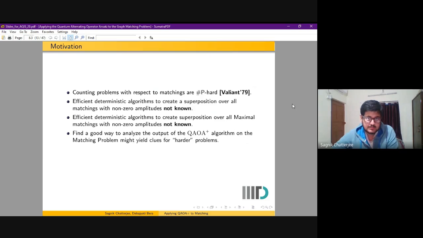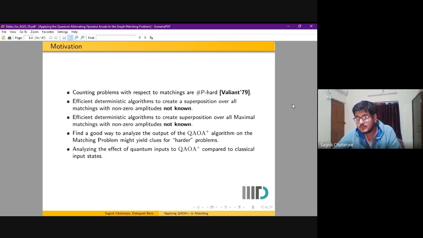Using matching as an underlying problem, we wanted to develop a framework so that we can use and analyze this algorithm for other harder problems like independent sets or vertex covers, for which even the search problems are NP-complete. Finally, we wanted to theoretically analyze the effect of quantum inputs, that is, what happens when you give a superposition over matchings instead of just classical inputs, which are individual matchings, to the QAOA+ algorithm.